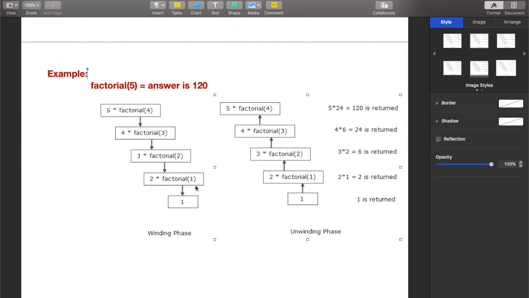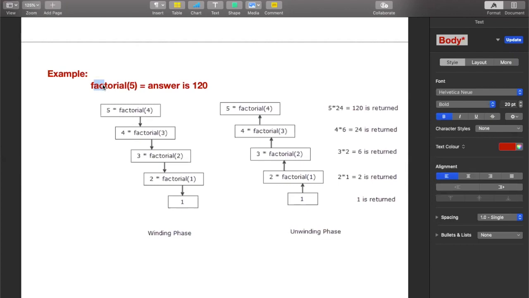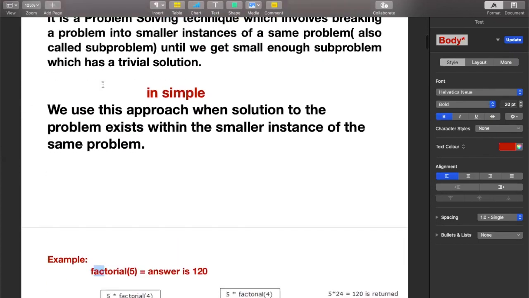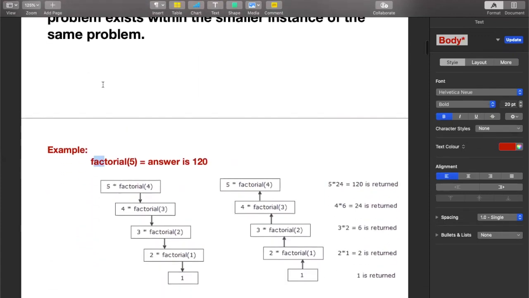Once we got this result, then we went to the previous smaller instance. We got factorial of 1 as 1, 2 into 1 is 2, and the answer for factorial of 2 was 2. Okay, so we tried to unfold it from bottom to top, and we finally got the answer of factorial of 5. Okay, so this is a kind of a problem which can be solved using recursion approach.